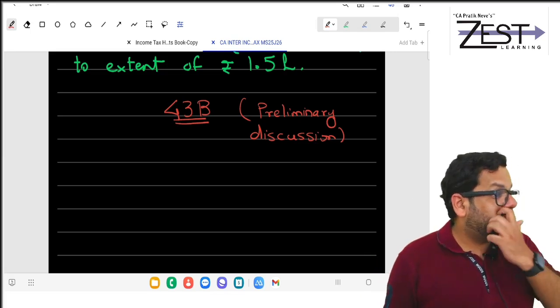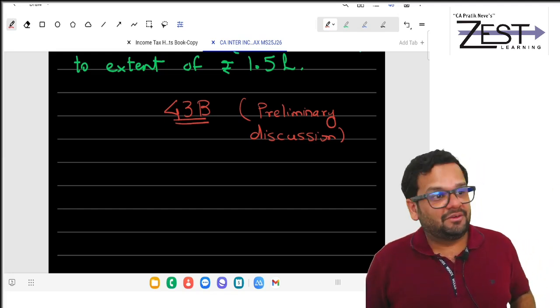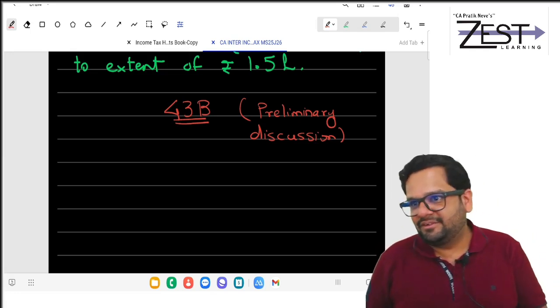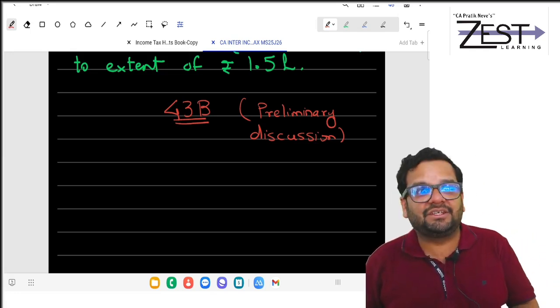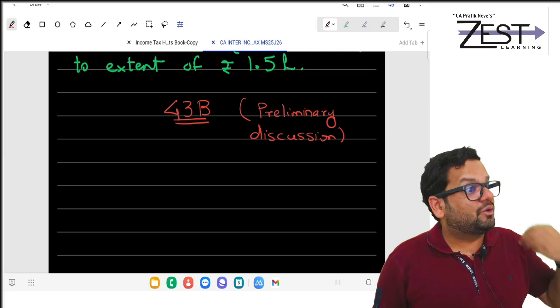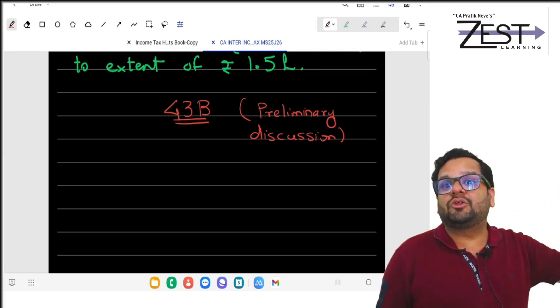What is 43B? First of all, in income tax, how do you recognize income? For salary, due basis or receipt, whichever is earlier. In HP, you calculate GAV. To calculate GAV, there is a different method altogether.